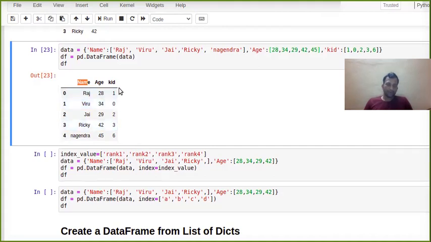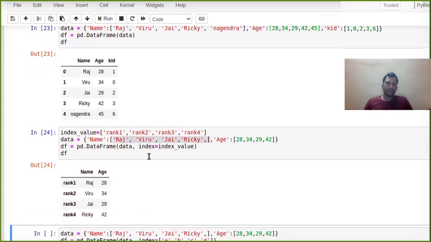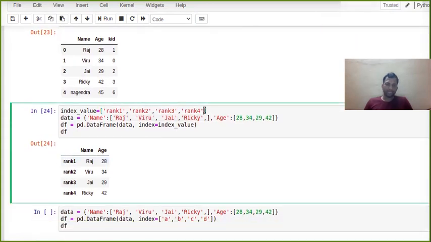Along with the column name, if we want to give an explicit name for the index also, what we can do is give index values, whatever you want, like rank 1, rank 2, rank 3, rank 4. So if we have a total of 4 values, and age also, then instead of column names, since they are going to take column names from the data, the index value I have provided through this one.